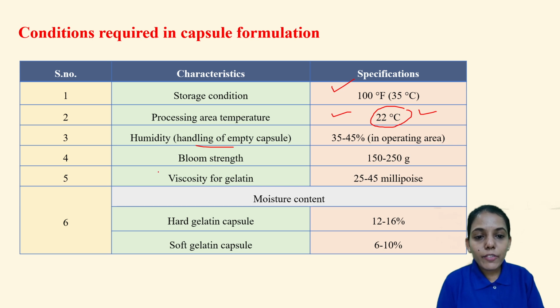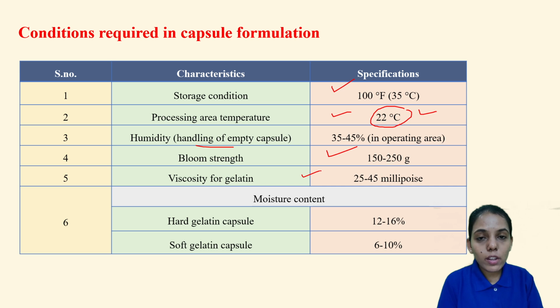Coming to the bloom strength, we have already seen that bloom strength is related to the cohesive cross-linking present in the gelatin molecule. 150 to 250 grams is the ideal bloom strength, or gelatin strength, and it is directly proportional to the molecular weight of the gelatin. So ideally it should be between 150 to 250 grams. Gram is the unit for bloom strength.